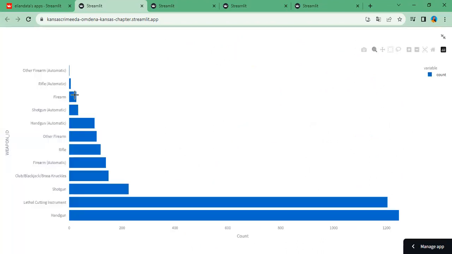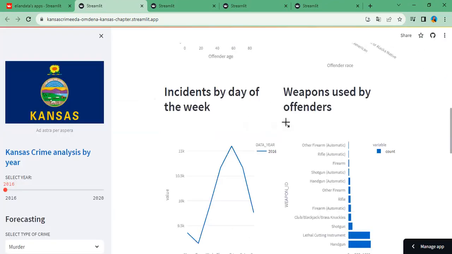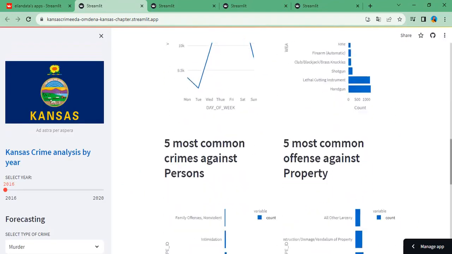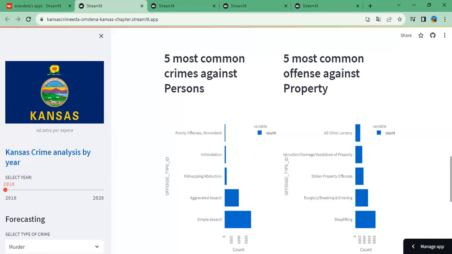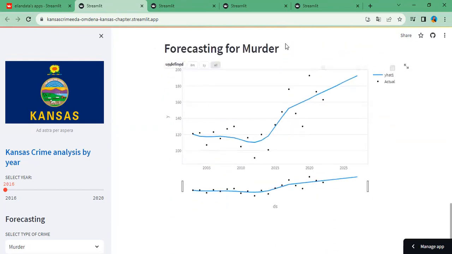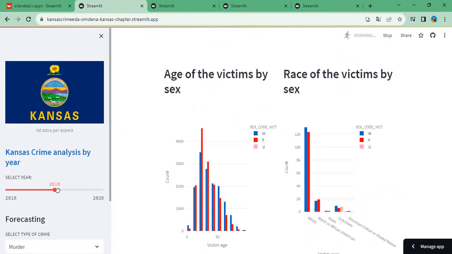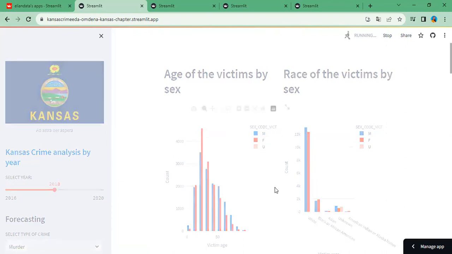We see here the most common types of weapons. Also, what days of the week have the highest rate of crime? It's Friday. And we also have the five most common crimes against person and property. And in the last part of the app, I aggregated the forecasting. We can also select this through years, so we can see how it changes or varies through the years.